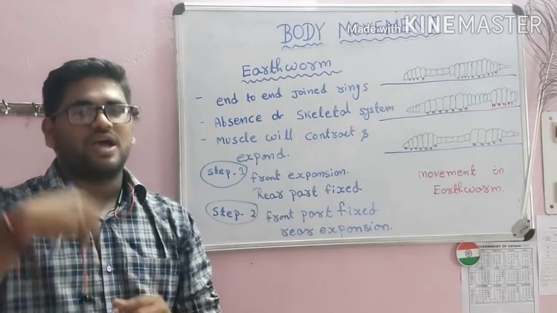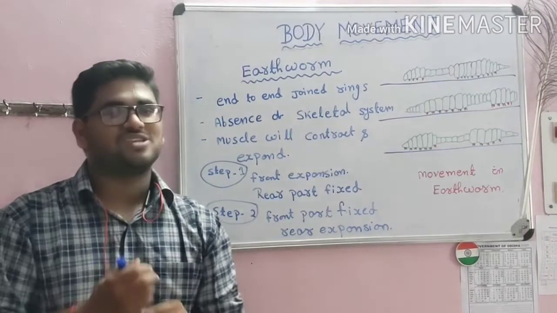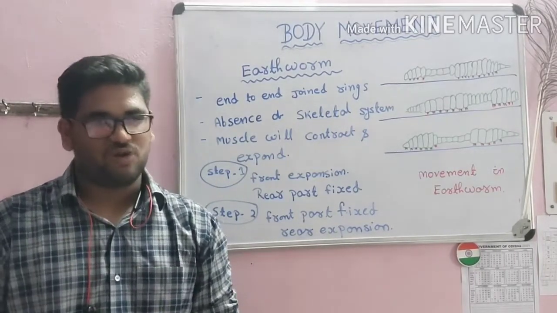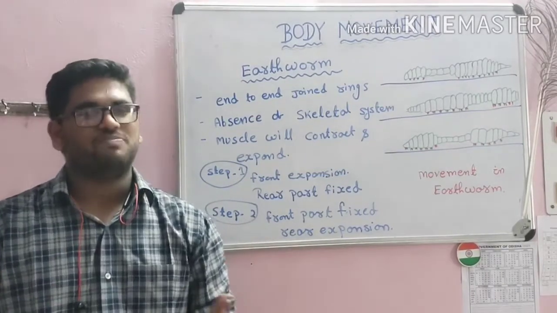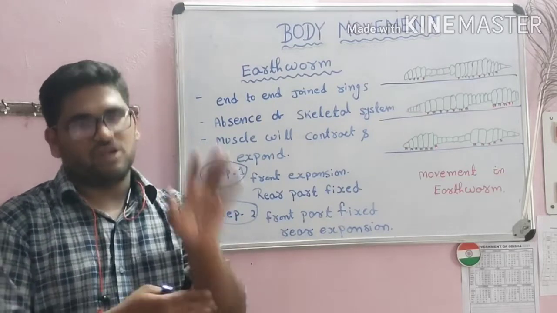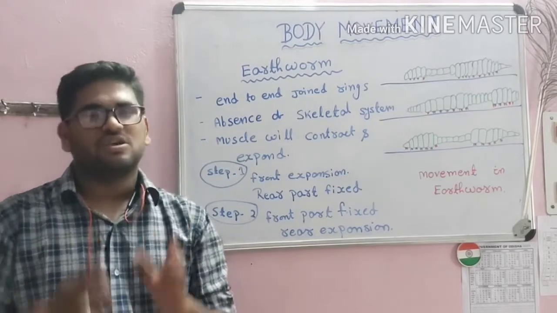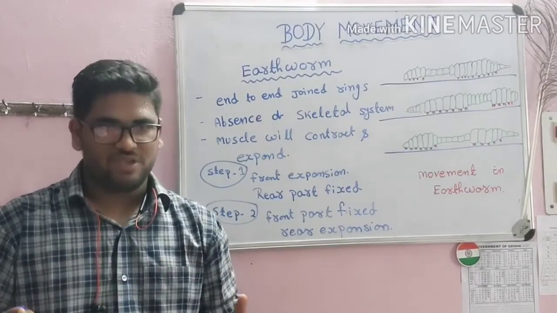During this attachment or fixation, the bristle, the hair-like structure present in the earthworm, will be helpful. So that's how the earthworm moves from one place to another place. As it is based on the relaxation and contraction process, the earthworm moves very slowly as compared to a human being.